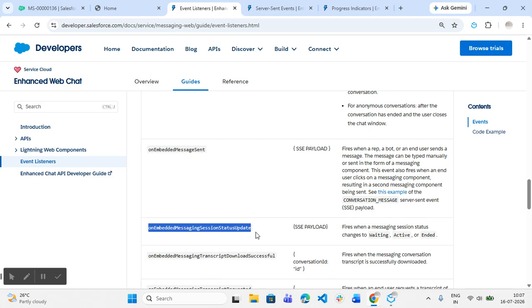In the site advanced markup, I have added the script to listen to the event listeners, and I am passing the information through a custom event. That custom event will be listened to in the LWC, and that LWC will be used to update the fields in the messaging session.